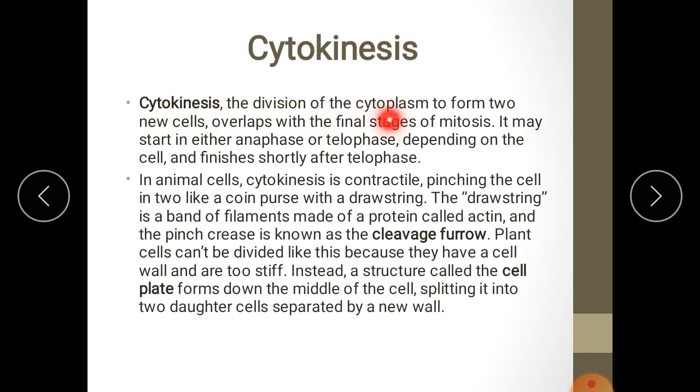Cytokinesis, the division of the cytoplasm to form two new cells, overlaps with the final stages of mitosis. It may start in either anaphase or telophase depending on the cell and finishes shortly after telophase. In animal cells, cytokinesis is contractile, pinching the cell in two like a coin purse with a drawstring. The drawstring is a band of filaments made of a protein called actin, and the pinch crease is known as the cleavage furrow. Plant cells can't be divided this way.